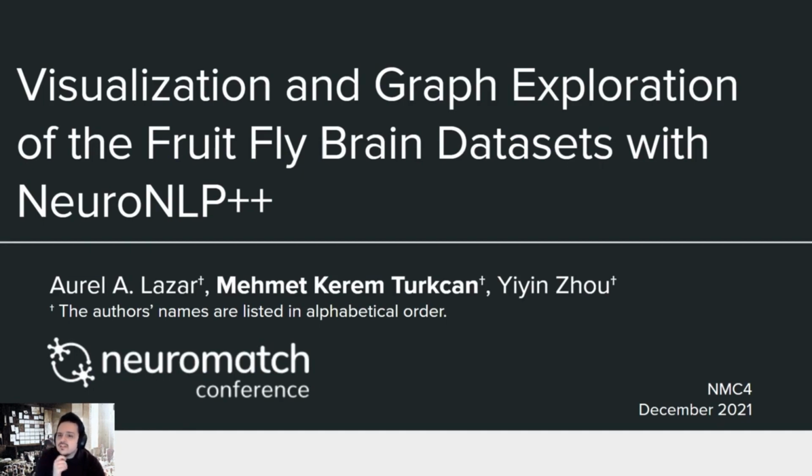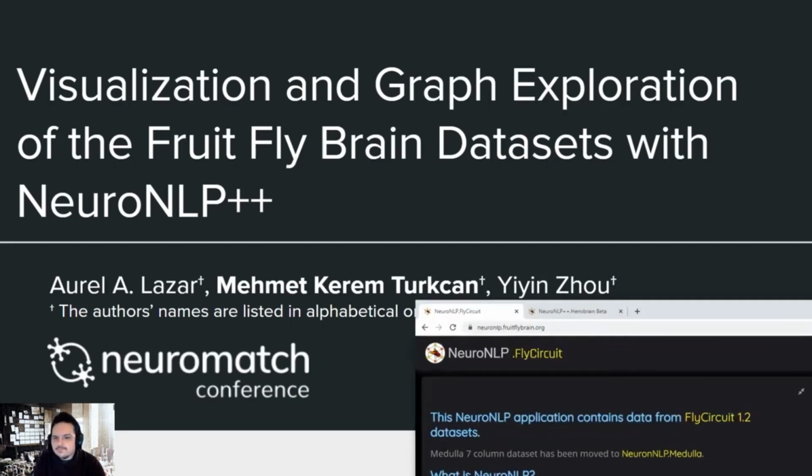To efficiently explore these datasets requires, however, knowledge of both the biological nomenclature and programming tools. These skills are often limited to members of their respective communities, such as neurobiologists and computer scientists. To close the programming gap, NeuroNLP has enabled highly sophisticated English queries of Drosophila or fruit fly brain datasets.